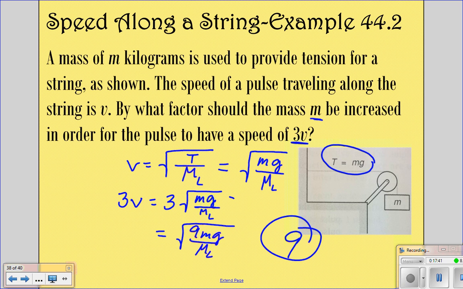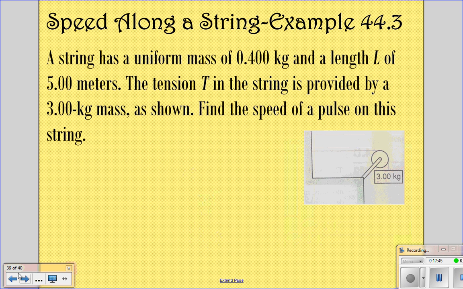Okay? Looking at one more example, we have a string with a uniform mass of 0.4 kilograms and a length of 5 meters. The tension is provided by a 3 kilogram mass as shown. We want to find the speed of a pulse on this string.